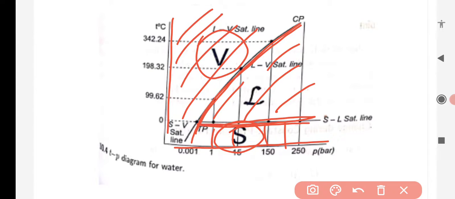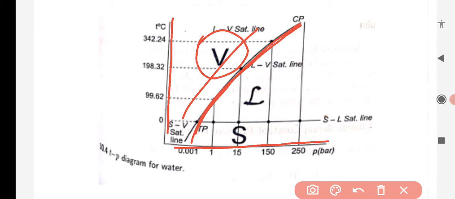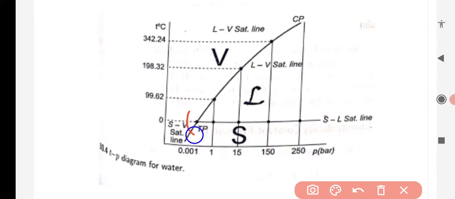Now you can see there is one point, this point especially, where all these three phases are meeting. This point, where all the three phases are meeting, is known as TP or triple point. You can see this point is slightly lower than 0 degree centigrade and lower than 1 bar pressure. Somewhere 0.00 some value, a very low value of pressure and a very low value of temperature, also less than 0.